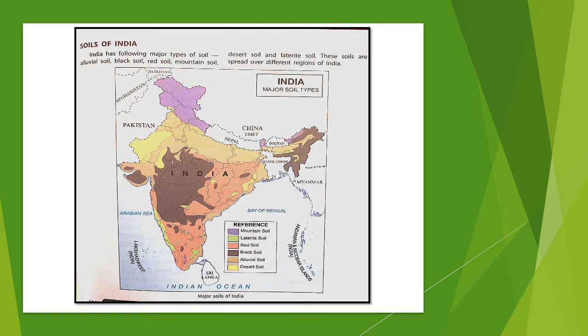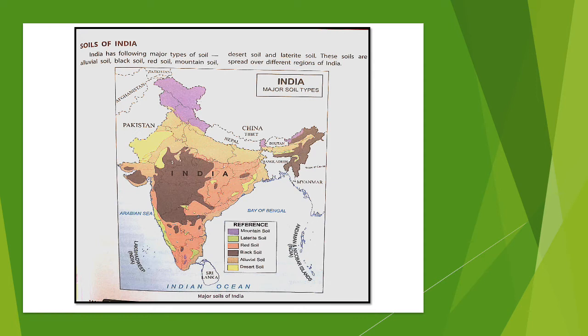Next we move to black soil. Black soil, you have just learnt when we were learning crops that cotton grows very well in black soil, and you can see black soil is found mostly in Gujarat and Maharashtra area, and this area is very rich in cotton crop.